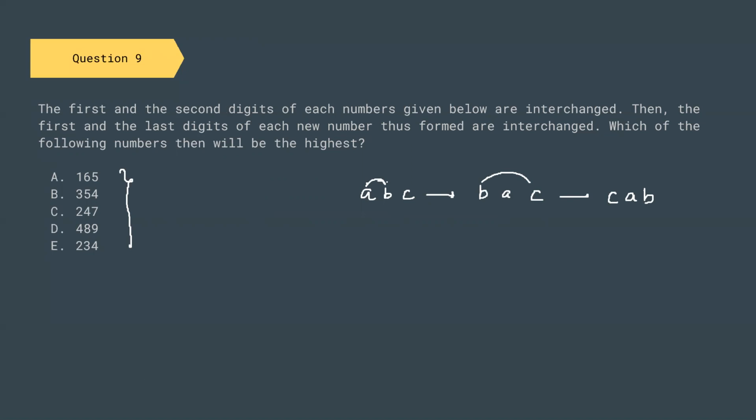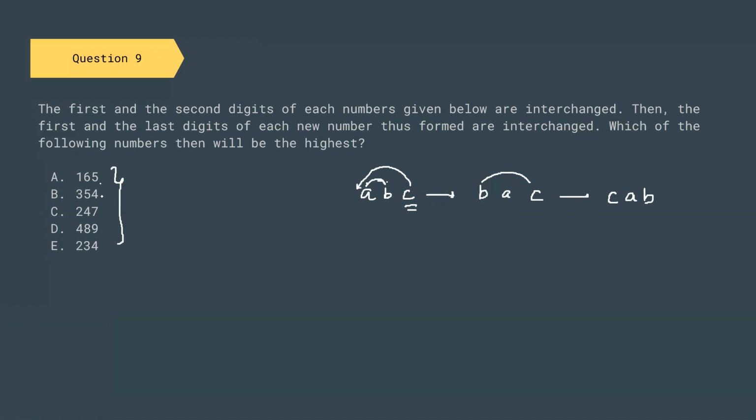So if we interchange the options, among these four options, which will be the highest number? We can just imagine that the last or the unit place comes to the first. So whichever number has the highest unit place will be your maximum number.